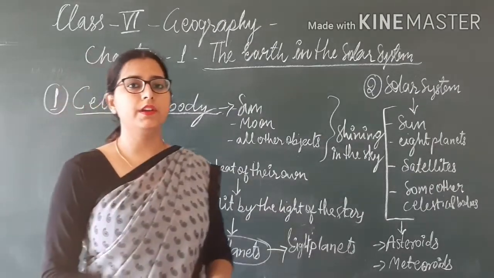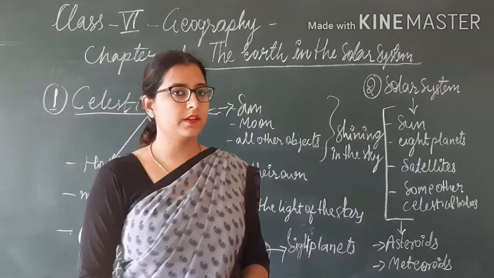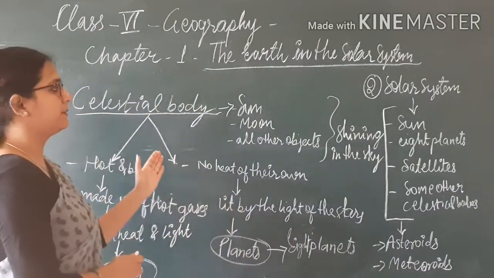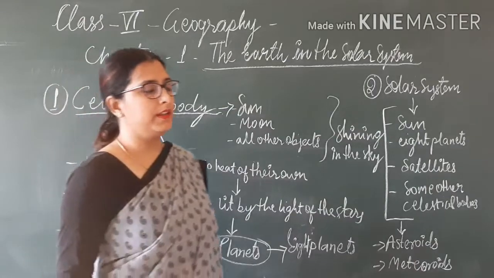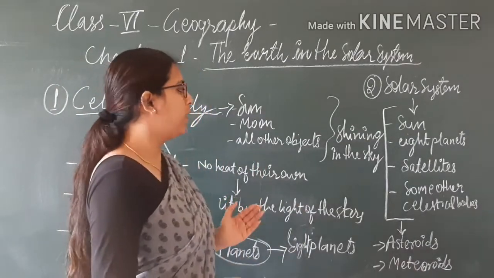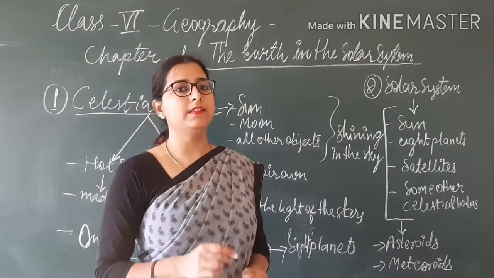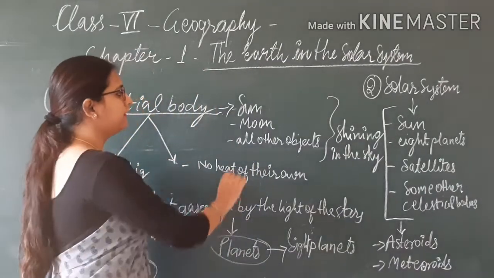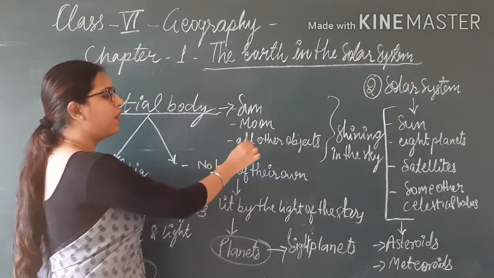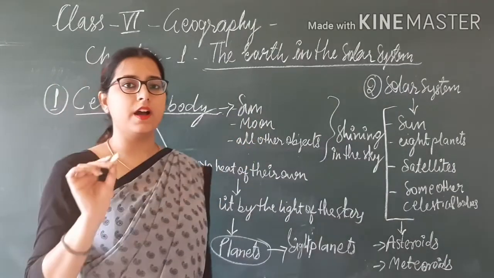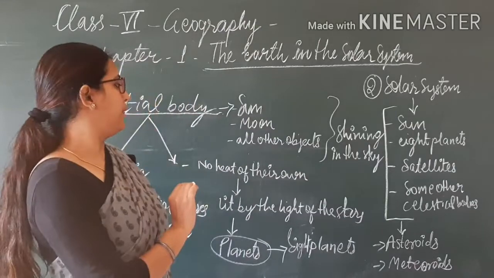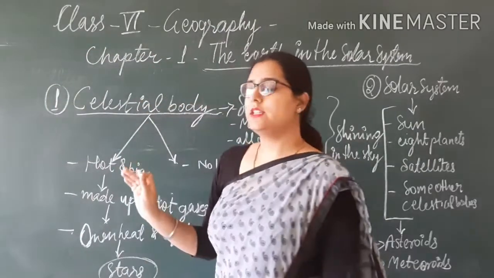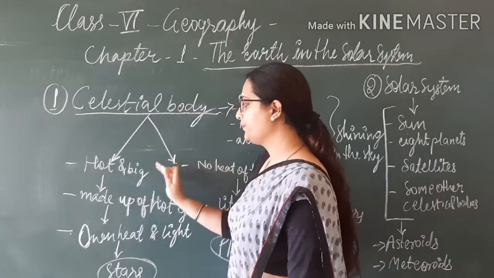Students, I already told you about the celestial bodies. Now see, firstly, what is a celestial body? All those things like the sun, the moon and all other objects shining in the sky are known as celestial bodies. Now for better understanding, we can divide celestial bodies into two parts.